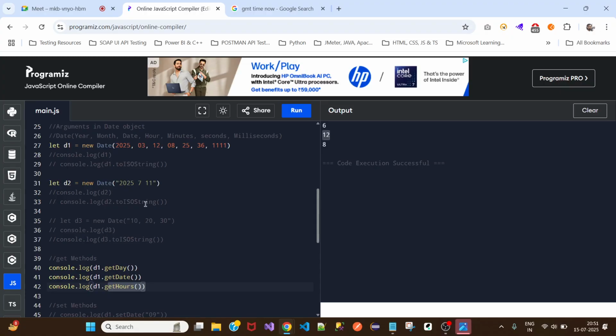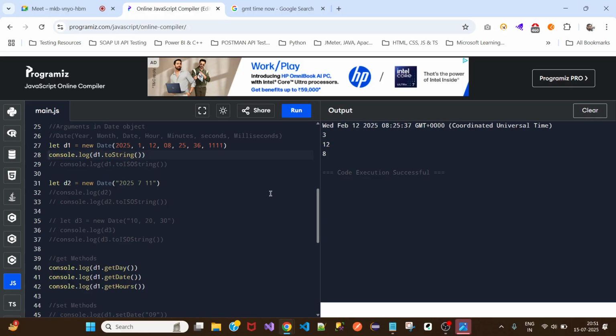And day, it printed as 6. Why did it print as 6? It should not print. Let me say 1 here. Let me run this. Okay, 3. Okay, let me do one thing here. Console dot toString. Okay, let me run this. Let's see what happens.